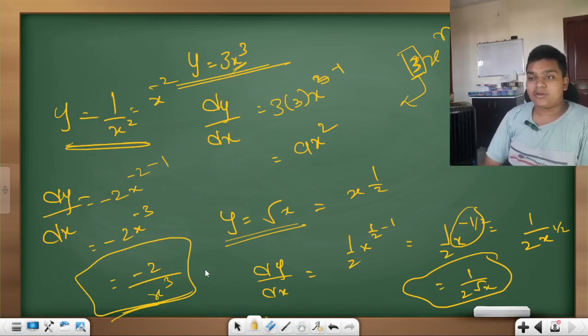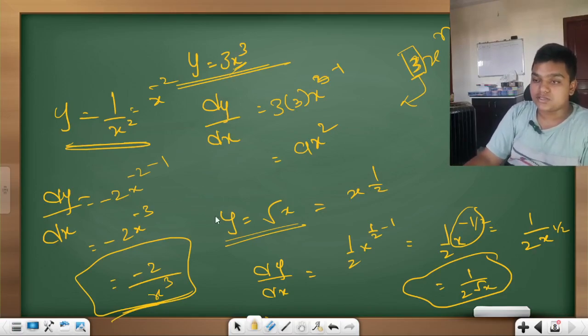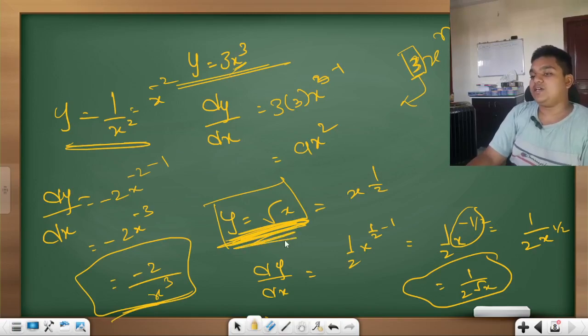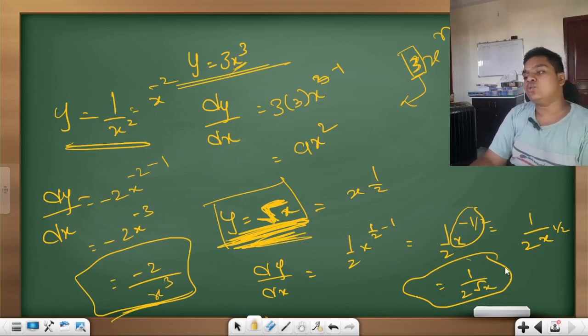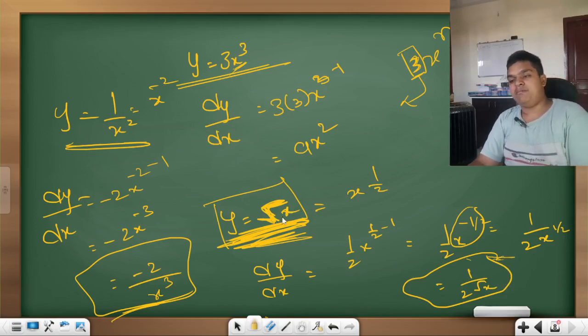Got these three? Remember this. Do not try to derive them. If y is equal to root x, then its derivative dy by dx is 1 by 2 root x. Remember this.